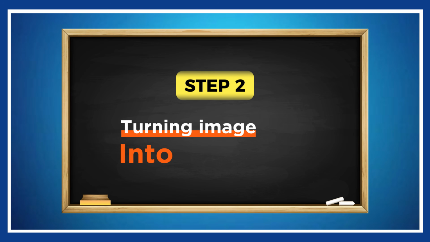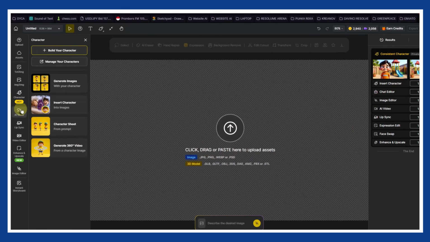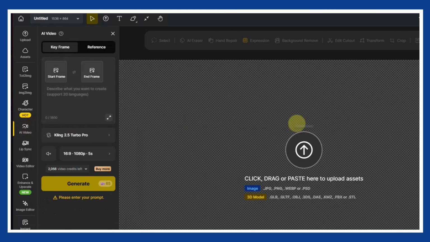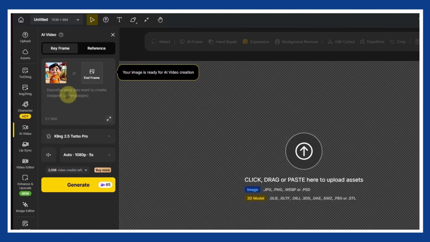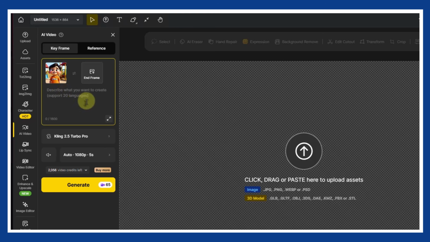Step 2. Turning the image into a video. In this step, you will transform the image you created earlier into a moving video. This is where your character starts to feel alive. Inside Design, you simply take the image you already generated and place it into the first frame of the video. This tells the AI exactly where the animation should begin. If you want more control over the final result, you can go even further.